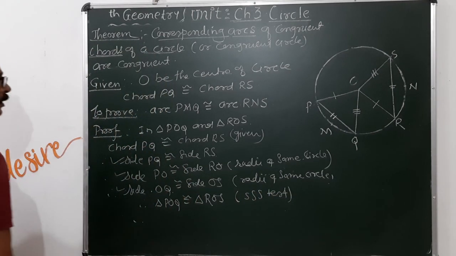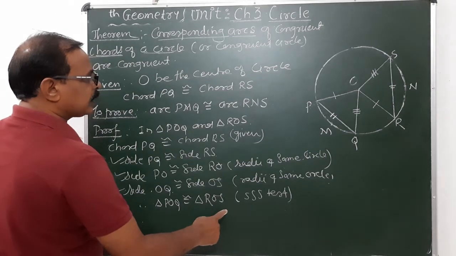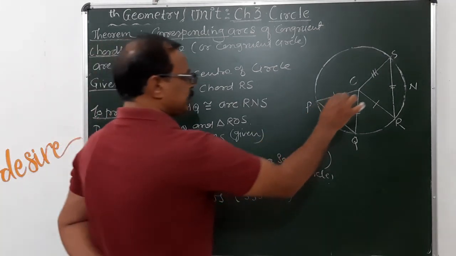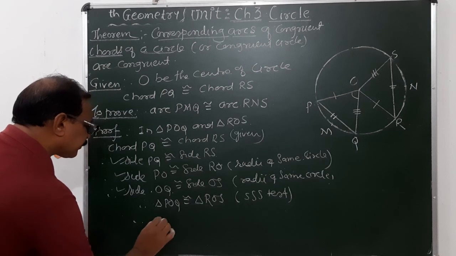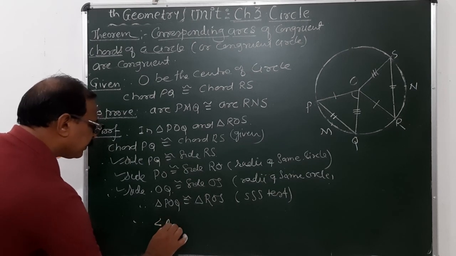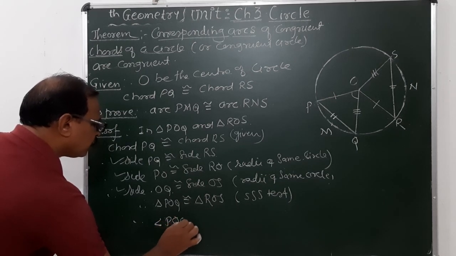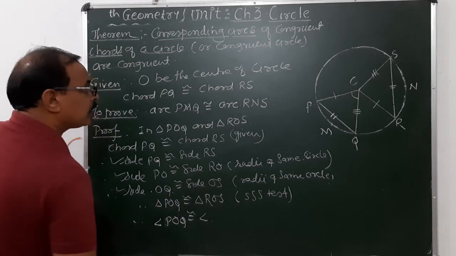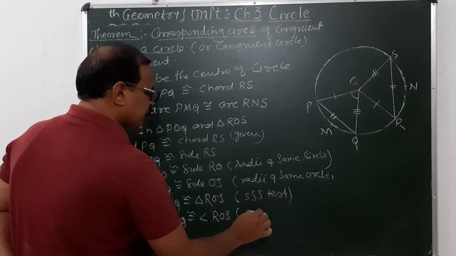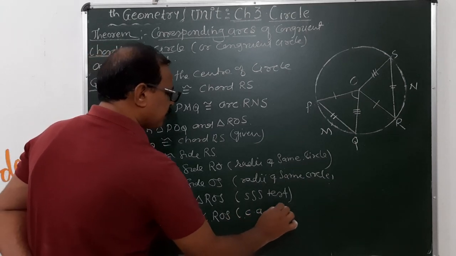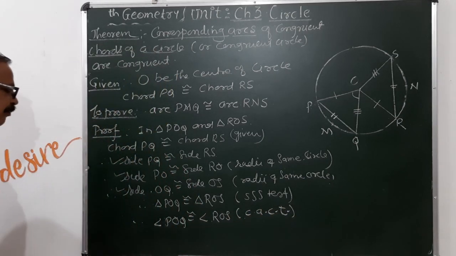Therefore, if the triangles are congruent, then their corresponding angles, angle POQ, are congruent to angle ROS. This is the corresponding angle of congruent triangles, CPCT.